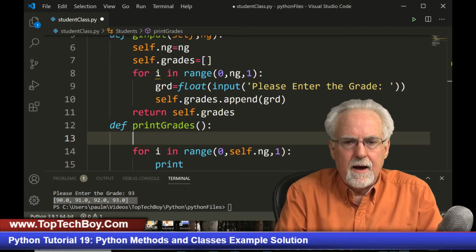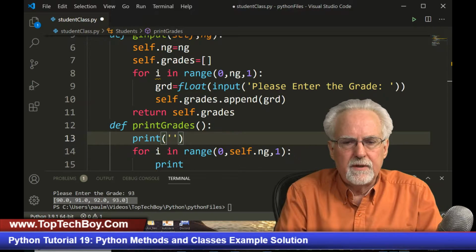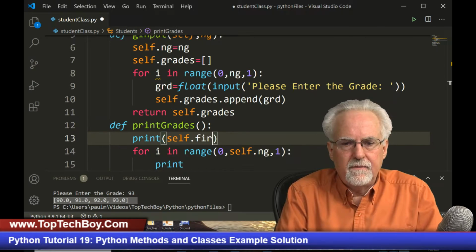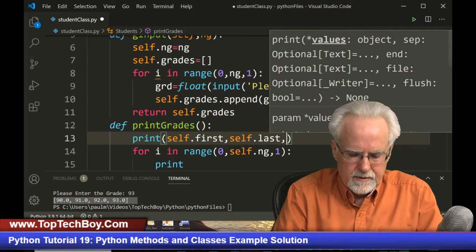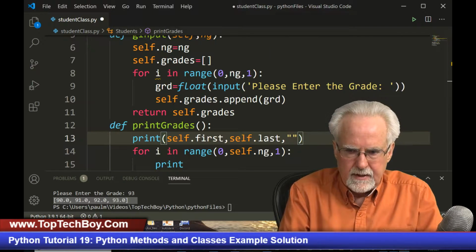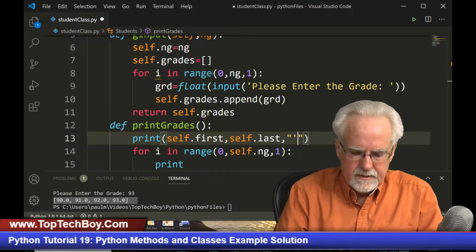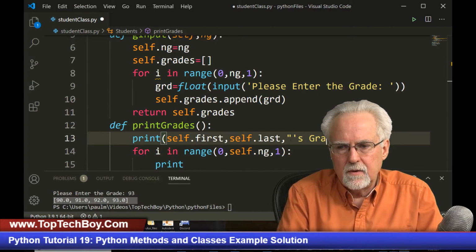Let's say print, and then what I am going to print is self.first, comma, self.last, comma, and then I'm going to put the double quote, right? And so this would be like Tom Evans's grades are, like that.